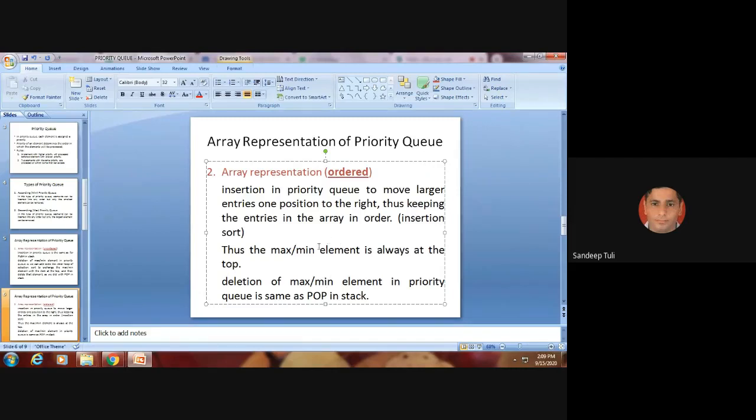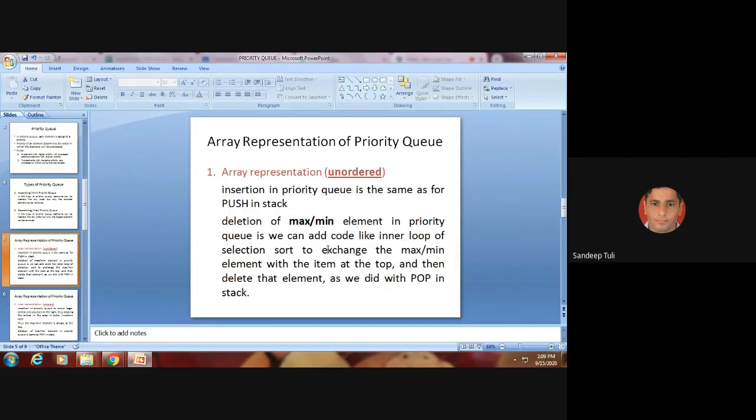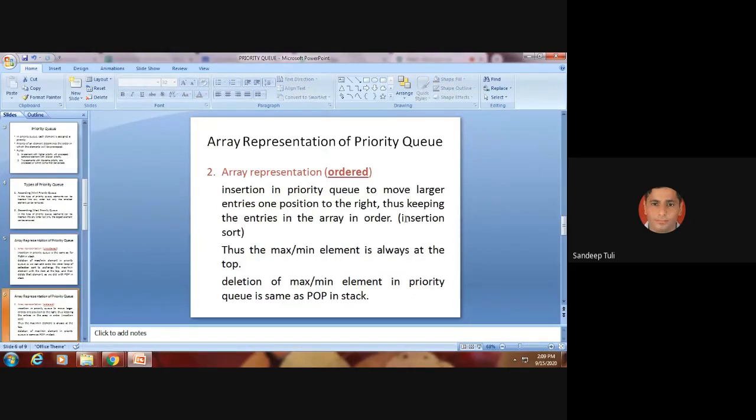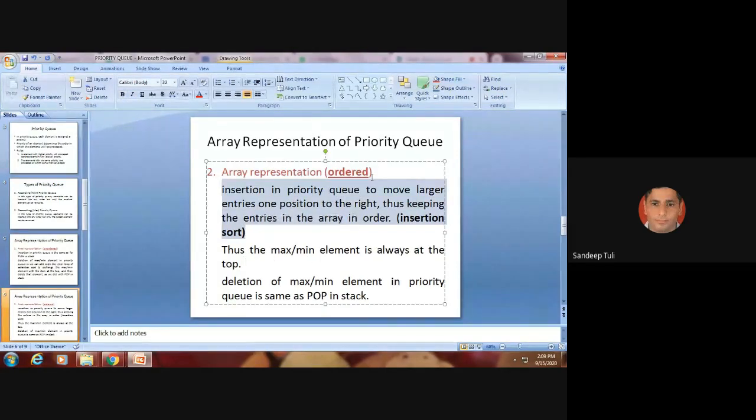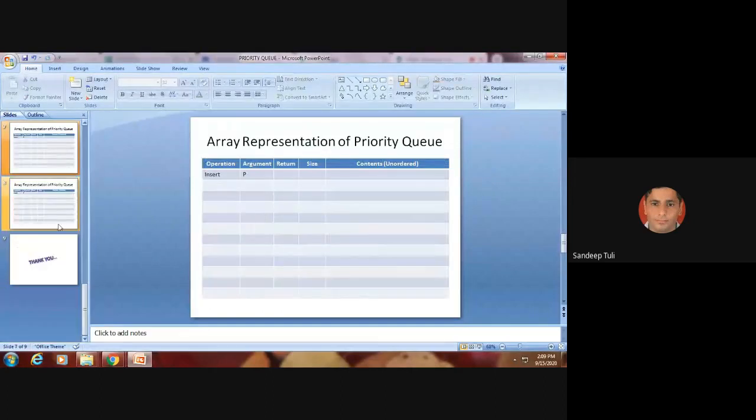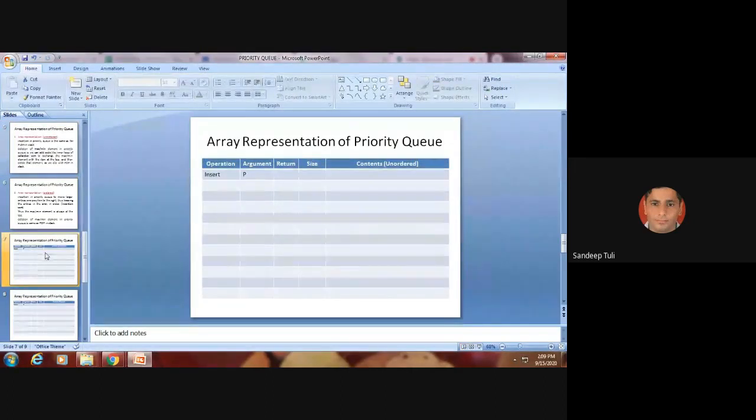We will learn insertion sort in third unit actually. Or if you have already done, it is good. So in unordered हम क्या कर रहे हैं यहाँ पर selection sort का कुछ method use करेंगे और यहाँ हम insertion sort का कुछ method use करेंगे. So is it okay? So in this we try to make the entries already into the ordered form, so that हमें बाद में परेशानी ना हो. Now let me come on to the example.